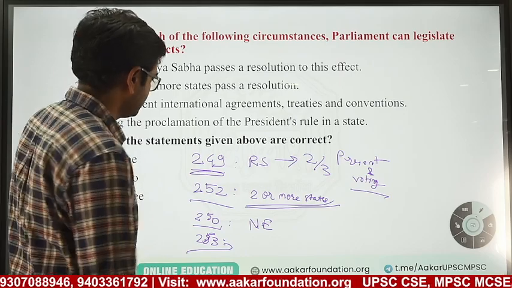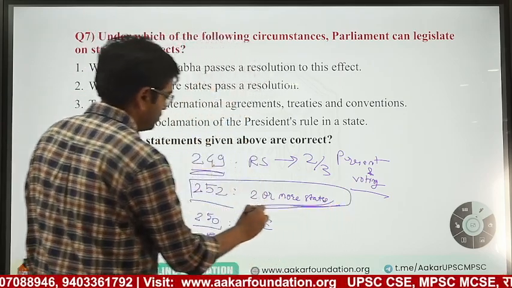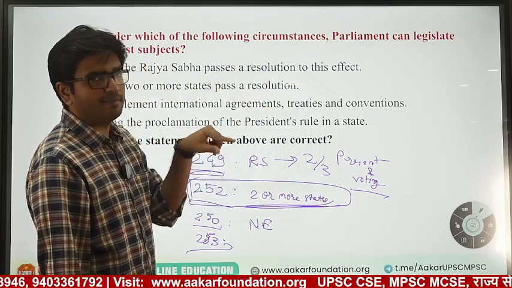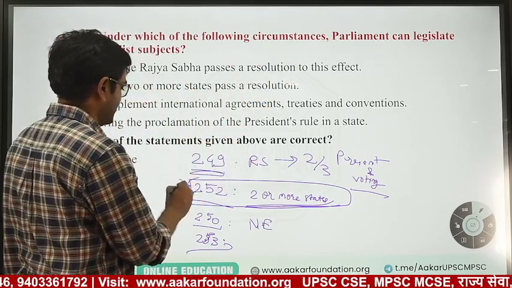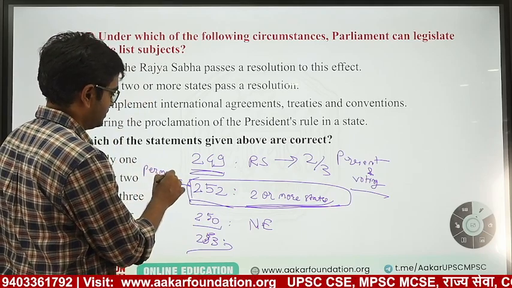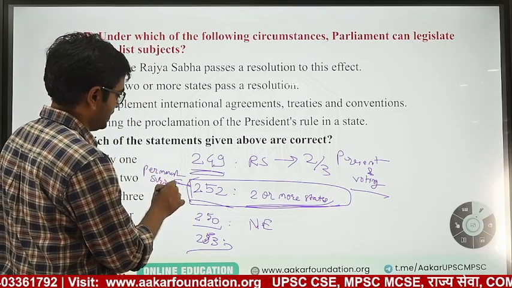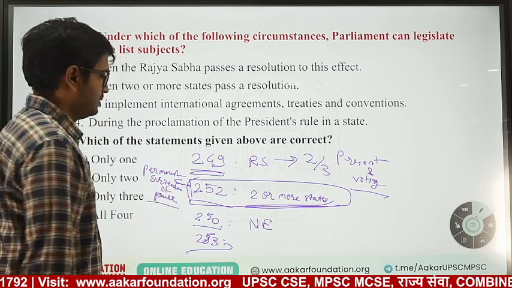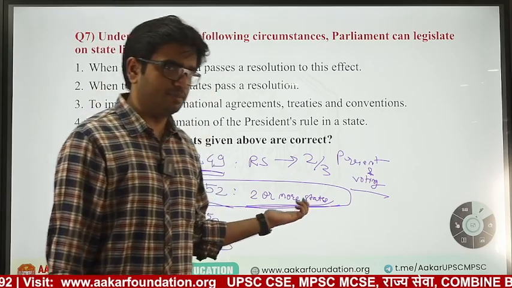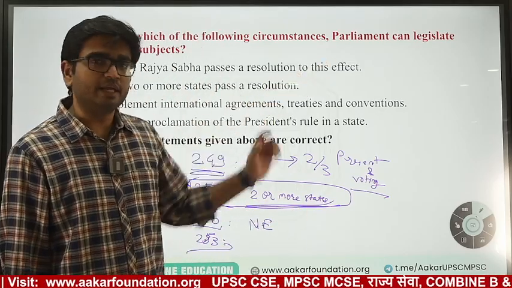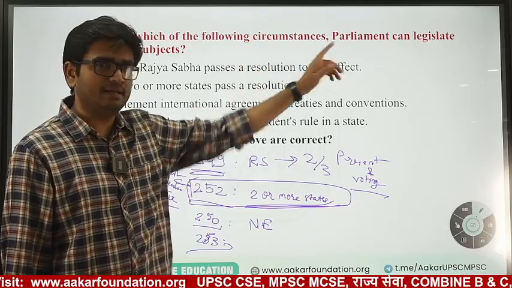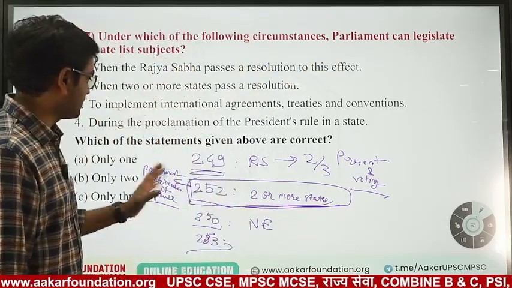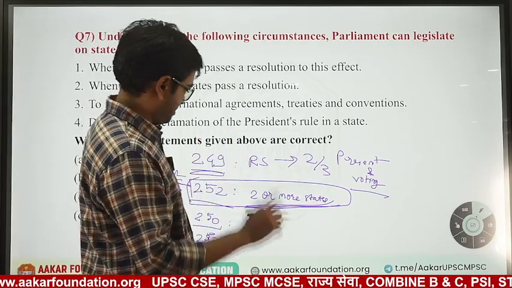In this condition, when two or more states pass a resolution to make parliament legislate on a state list, this is a permanent surrender of power. Whatever subjects they have passed on to parliament, now they cannot legislate on it. If parliament has passed that, they cannot repeal or amend it. States cannot do anything on those subjects then. Only this is a permanent surrender of power.